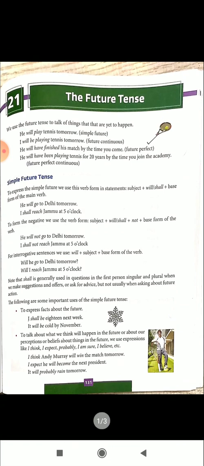Note that shall is generally used in questions in the first person singular and plural when we make suggestions and offers or ask for advice, but not usually when asking about future action.